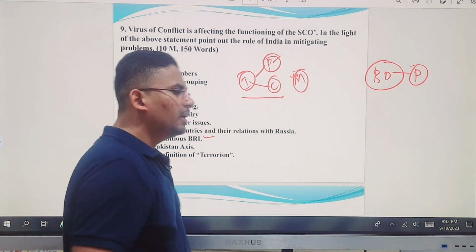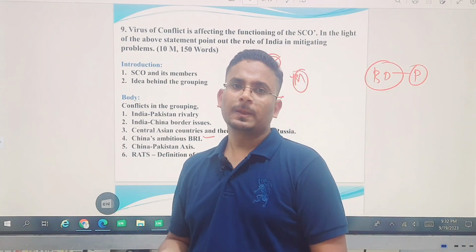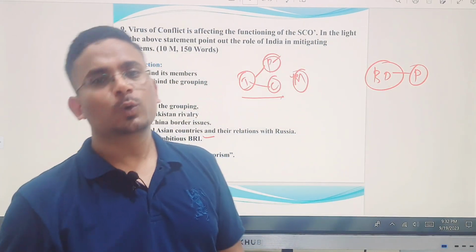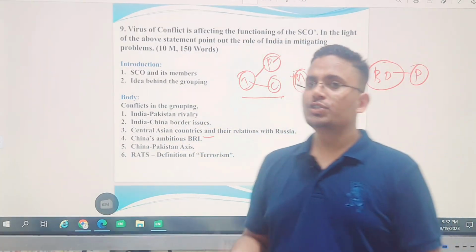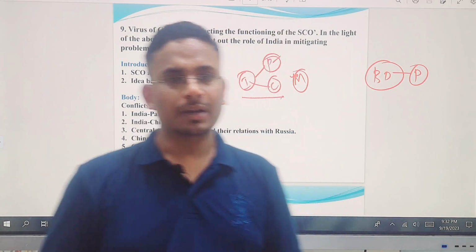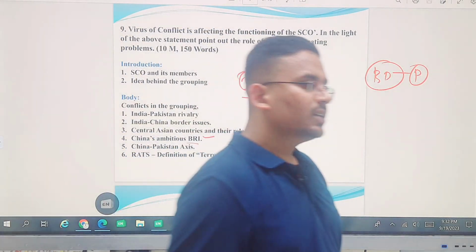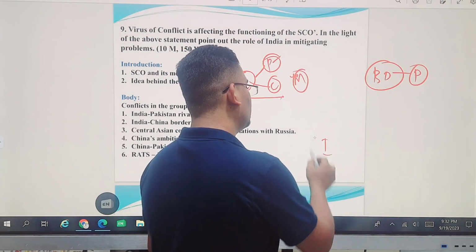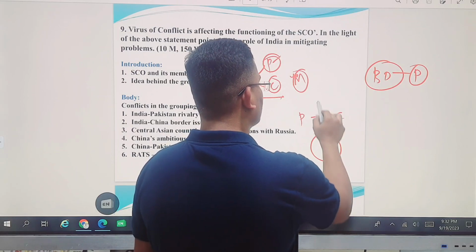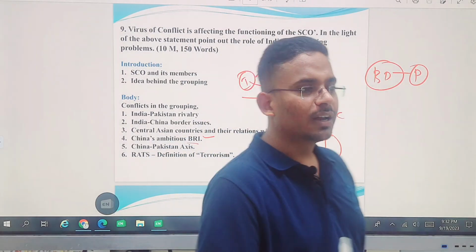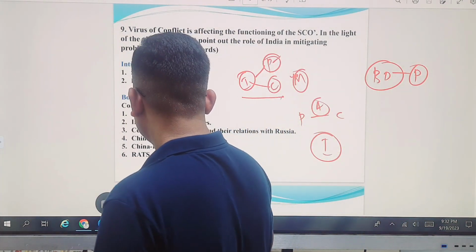Second one, the ambitious Belt and Road Initiative, which was started by China. Part of it goes through POK, Pakistan occupied Kashmir, which was the original territory of India before independence. So India is worried. And it is not only nowadays, it has been happening since the independence of India: the Pakistan and China axis has become another worry for India. These are some inherent problems that SCO has.